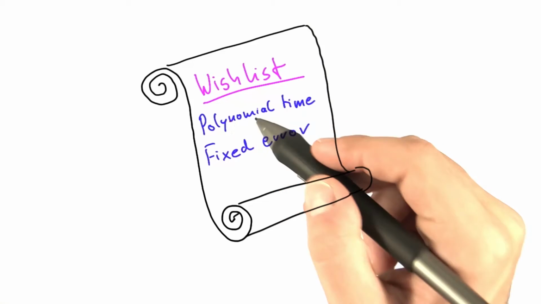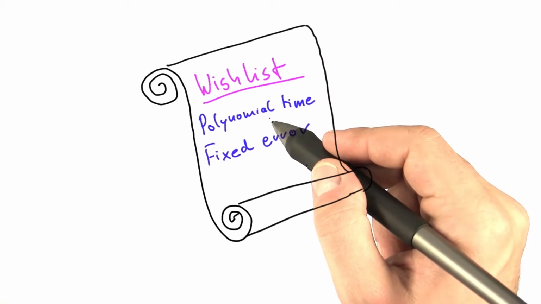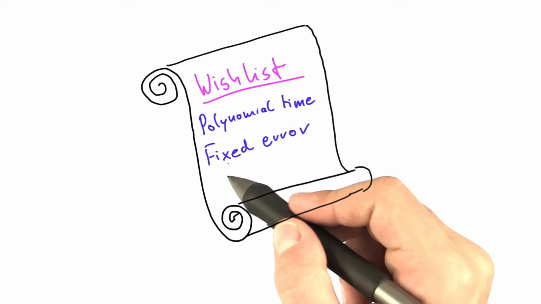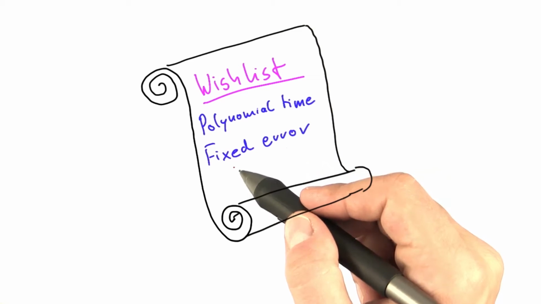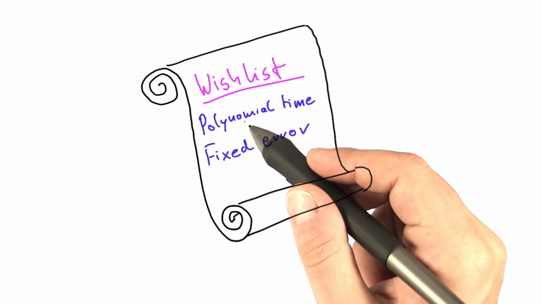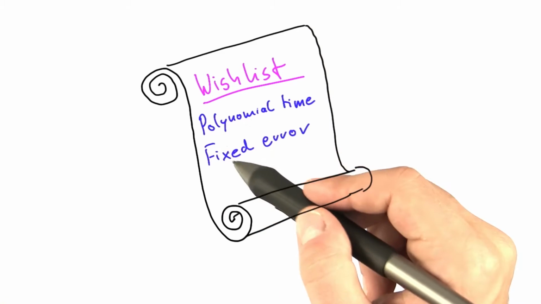So in the last quiz, you have seen that it's not very likely that we can find a randomized algorithm for an NP-complete problem that in polynomial time will deliver us the right answer with a fixed probability. To be honest, we currently don't know if such an algorithm is possible or impossible, but many believe that it is highly unlikely, and so far no such algorithm has been discovered.